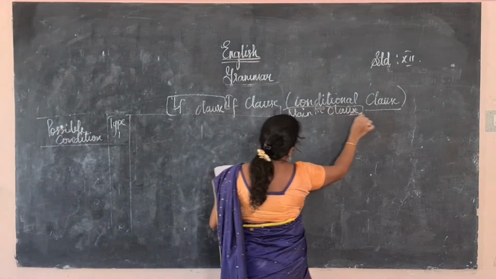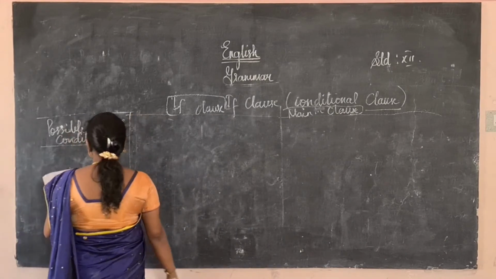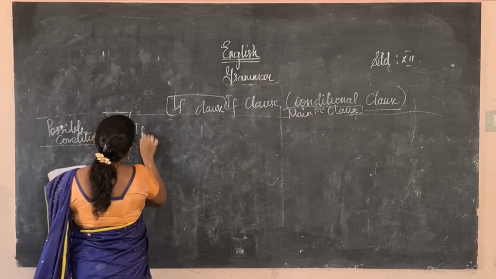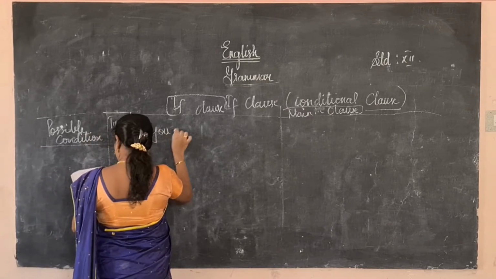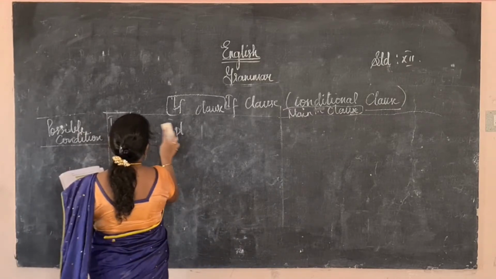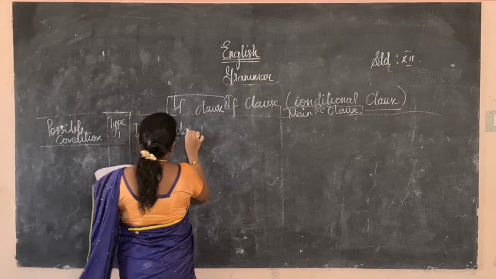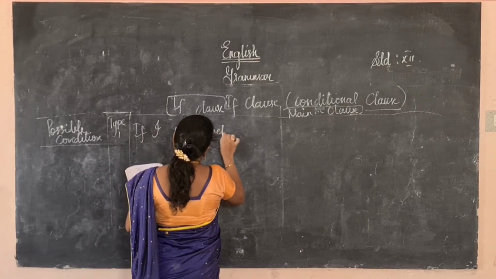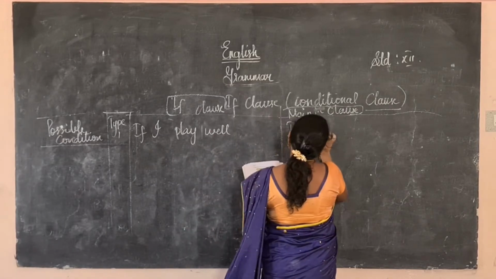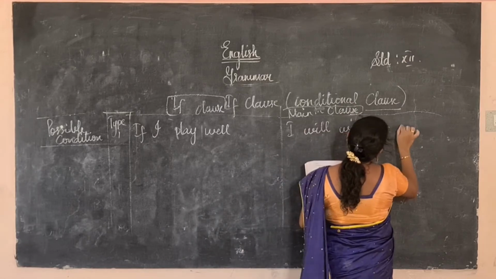Let us see what changes there are in type 1. Type 1 is a possible condition. Here they have given the sentence: If I play well, in the main clause, I will win the match.